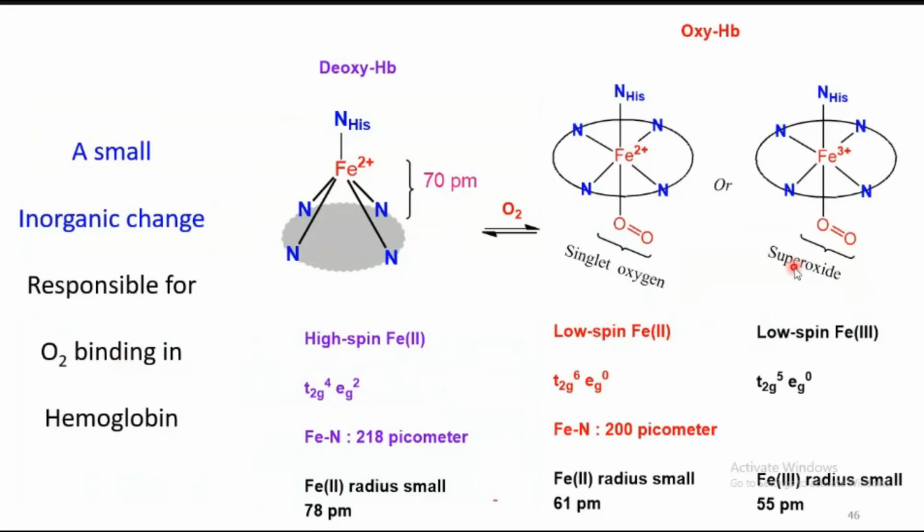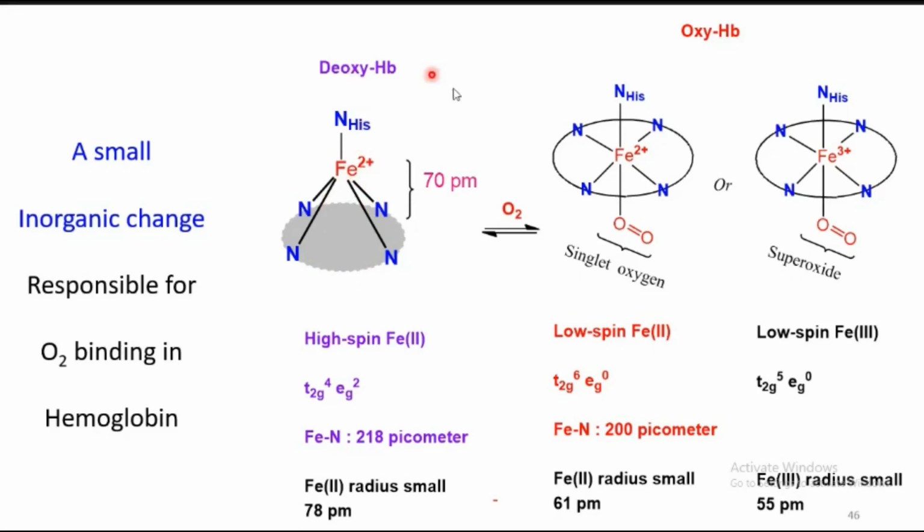So how all these spin state changes happen, as well as how they facilitate O2 binding, we can see through a small diagram here. What does this figure do? First, in deoxyhemoglobin, the iron is sitting above the ring system. The size, as we already saw, is approximately 78 picometer, and it is sitting about 70 picometer above the plane of the porphyrin. The 78 picometer is not suitable to fit into the cavity, because in the porphyrin, as we already saw, the 4 pyrrole rings together form a cavity in the middle. The cavity is not at all suitable for holding the iron in the high spin state in the +2 oxidation state.